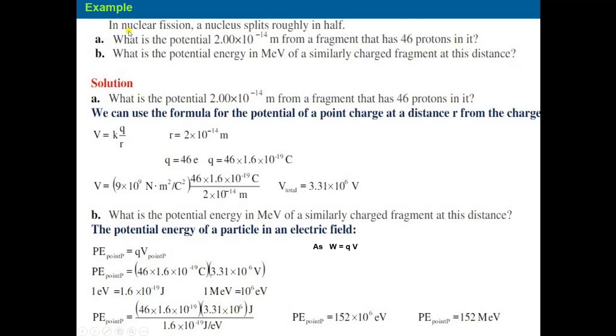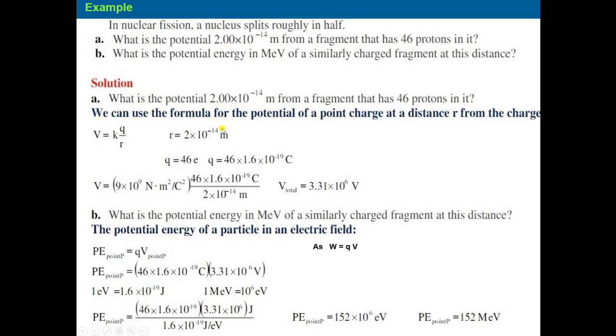Understand this question: in a nuclear fission, the nucleus splits. What is the potential energy? First we have to calculate the potential. The distance given is 2 × 10^-14 meter from the fragment, and it has 46 protons. The charge is given here, 46 protons. Then we have to calculate the potential.